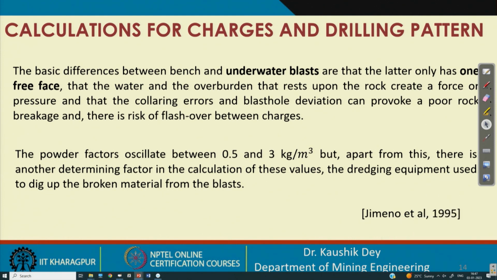Now, Gimeno et al. have given a basic understanding of underwater blasting. Generally, in underwater blasting the design criteria are a little different. Here the condition is similar to underground blasting, where only a single free face is available and there is no benching. So the design has to be carried out considering crater blasting conditions, and that is why the powder factor may be a little high, going up to 0.3 to 0.5 kg per cubic meter.